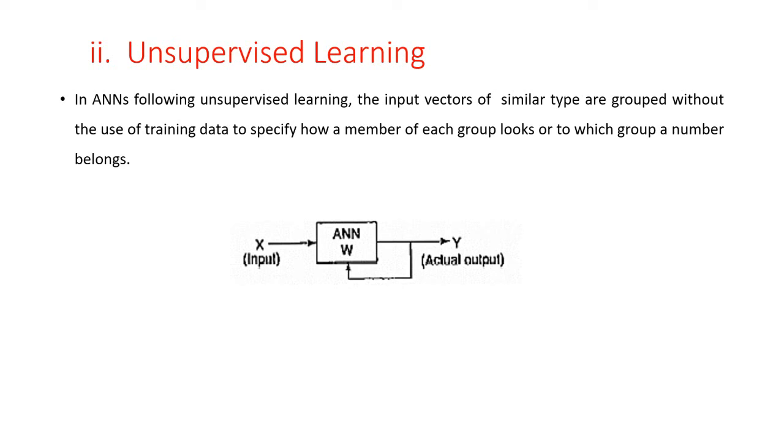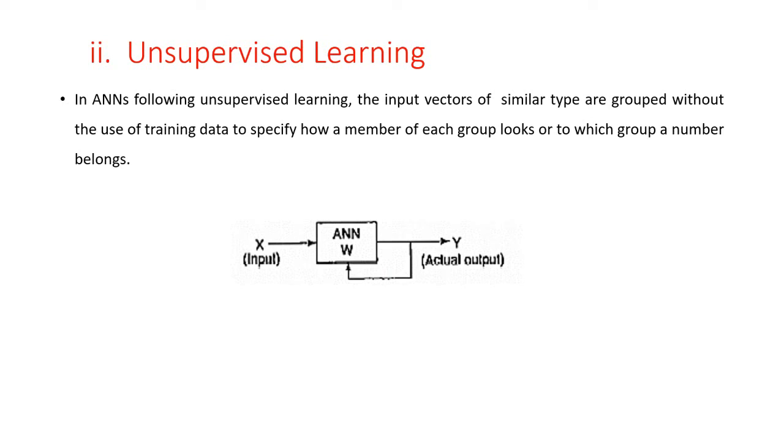In the supervised learning, the learning process is performed with the help of a teacher, but in the unsupervised learning, without the help of a teacher. So consider the learning process of a tadpole. It learns by itself. That is, a child fish learns to swim by itself. It is not taught by its mother. So its learning process is independent. यहाँ पे कोई भी सुपरवाइजर की जरूरत नहीं होती है, अपने आप लर्न करता है. So this learning process is independent and it is not supervised by a teacher.